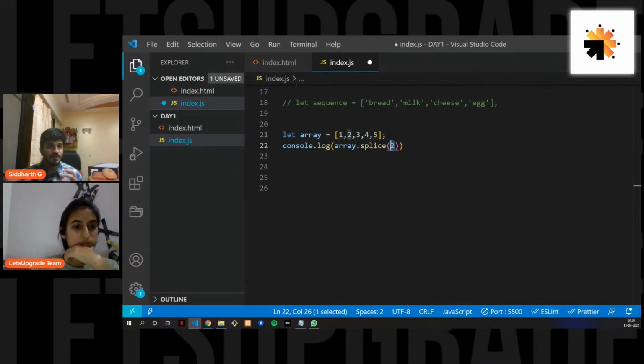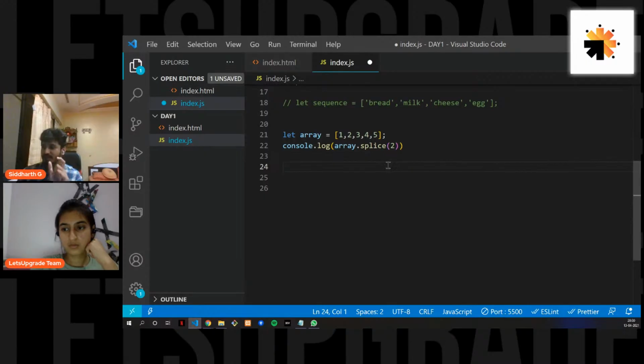The splice method returns the removed items in an array. In this case I have given a value 2, which is the index, so from index 2 I want to remove everything. So this is how you use splice. Again, I would explain it to you.